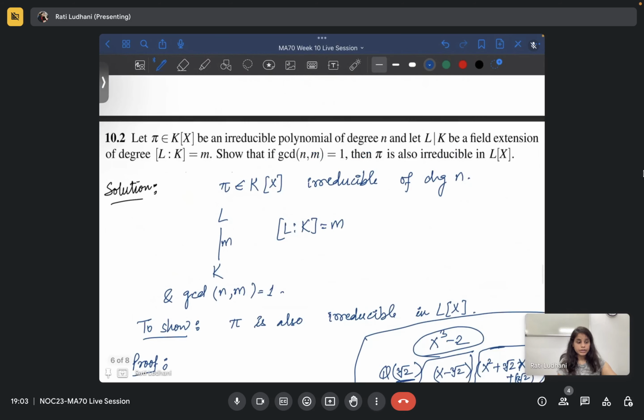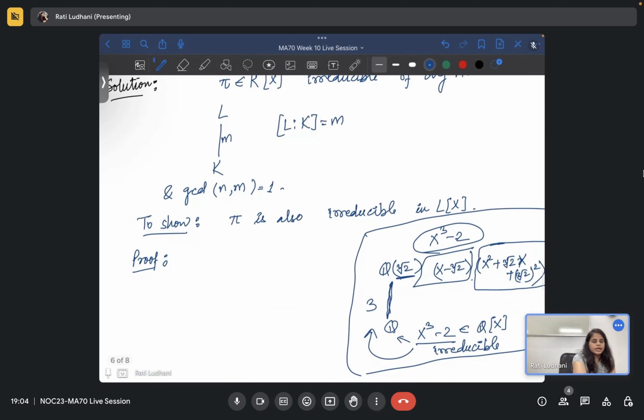And they are not talking about L being any extension. So for example, in this case, you can at least say if you start with a simple extension, you will never get such things, because in a simple extension the degree of the extension and the degree of the irreducible polynomial are already the same, right? You can consider some different polynomial also.